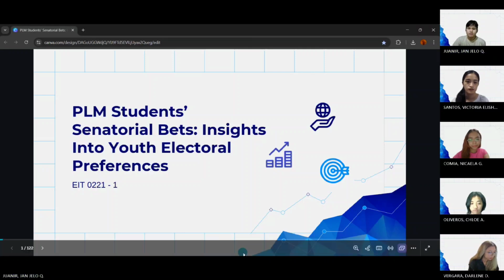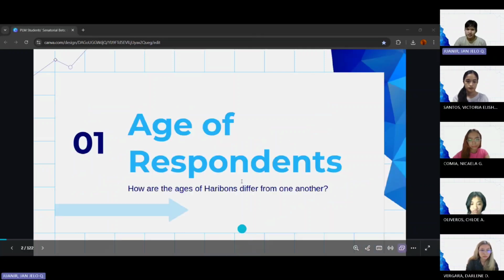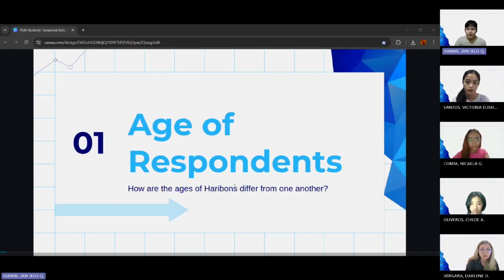Now, let us proceed to the first field in our questionnaire. We have gathered the age of the respondents and analyzed them. So the question here is, how do the ages of Haribons differ from one another?